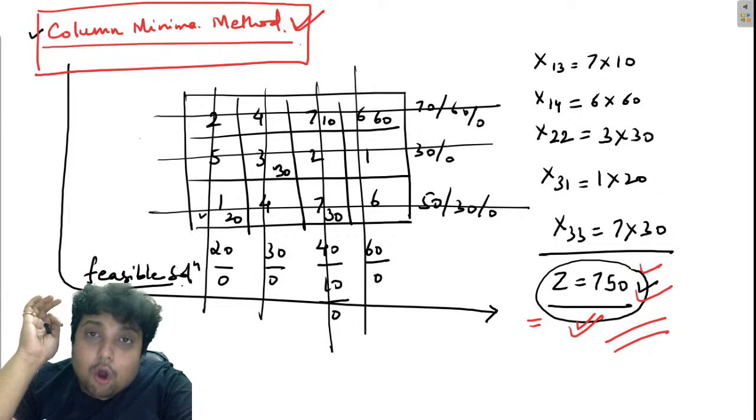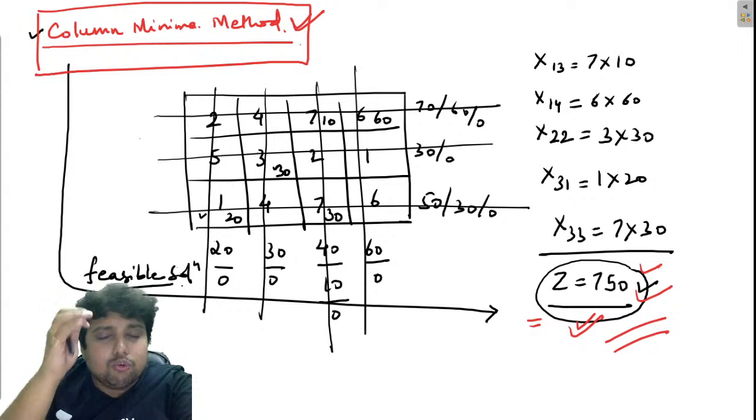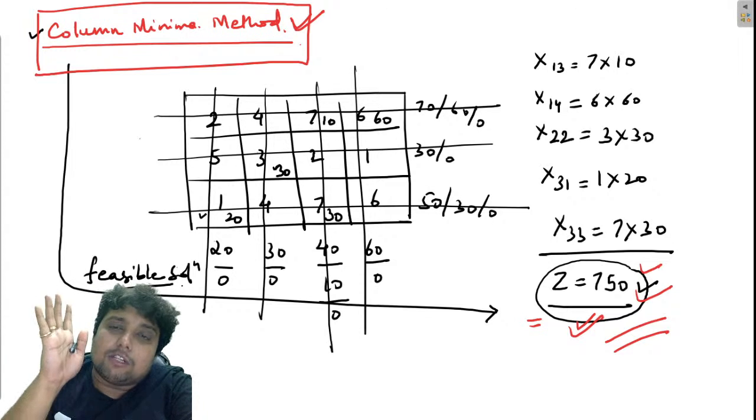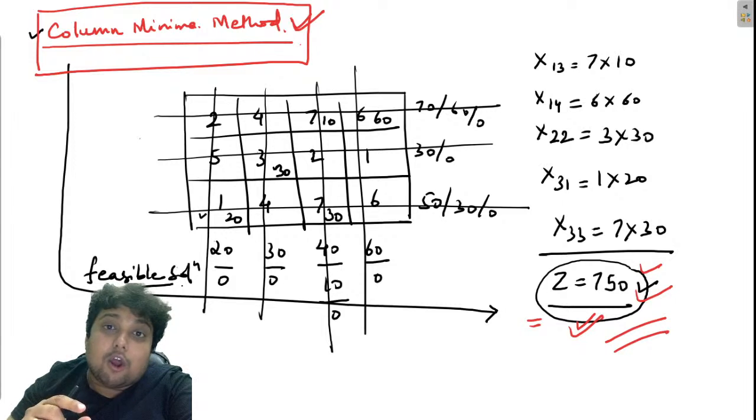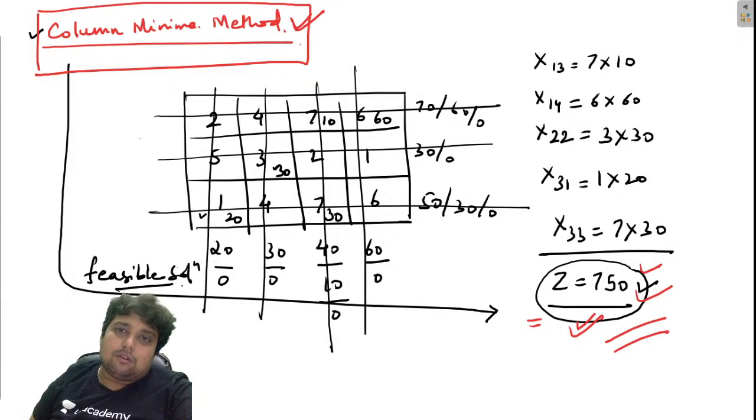So guys, from my side, it is advisable, use all the five methods to find the feasible solution, then take the best out of the lot and perform the optimality test.